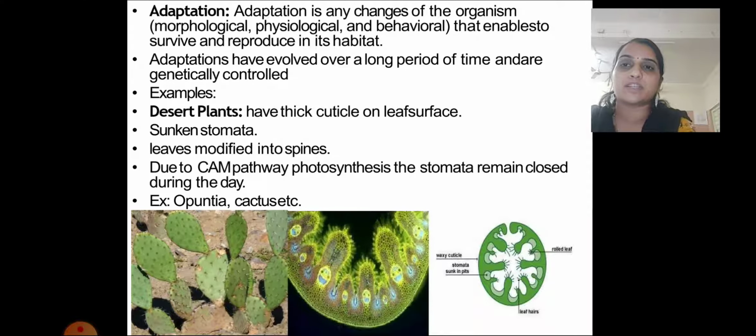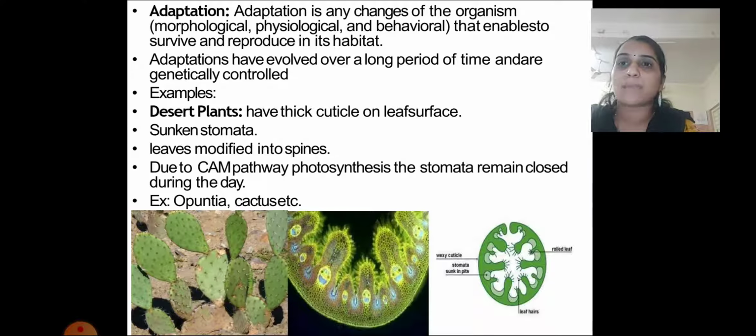For example, desert plants have a thick cuticle on the leaf surface. They show sunken stomata, where the stomata size becomes reduced. That is called sunken stomata. Next, leaves are modified into spines, so most leaves become spines. That is the way by which they try to avoid water loss.